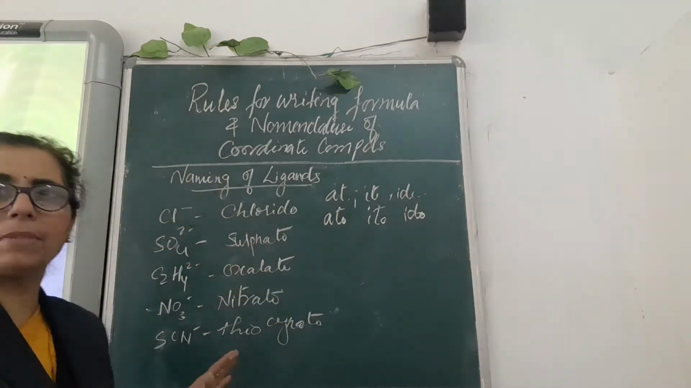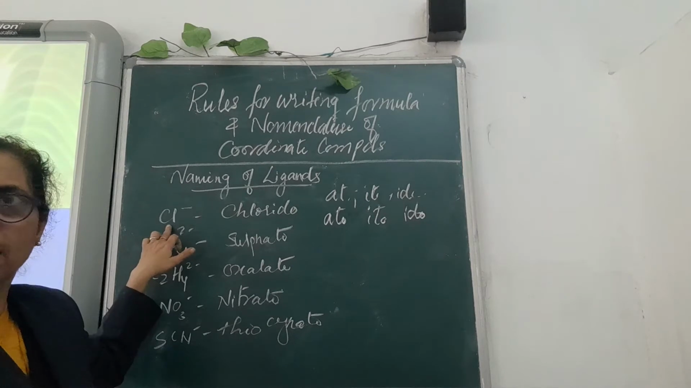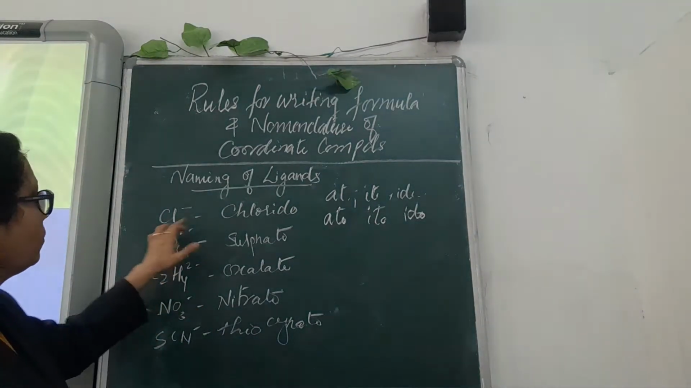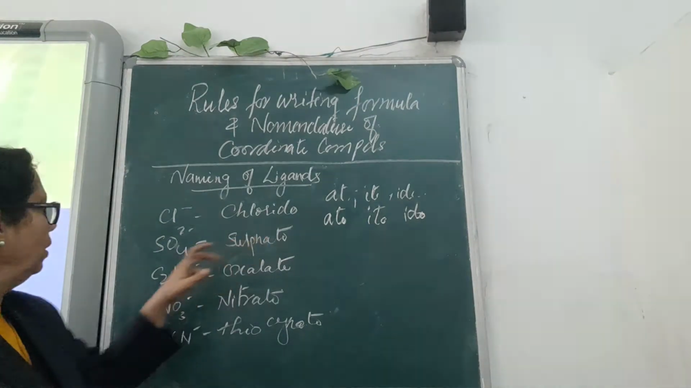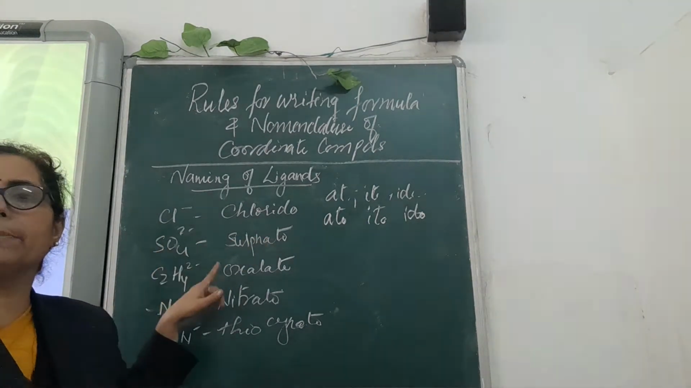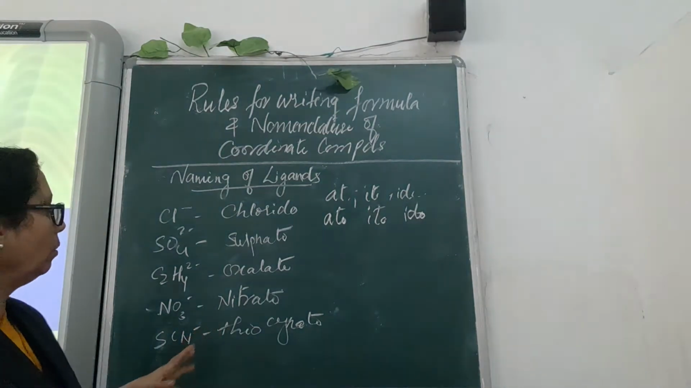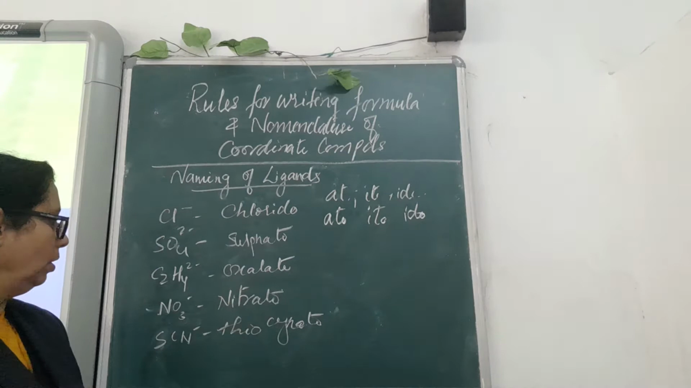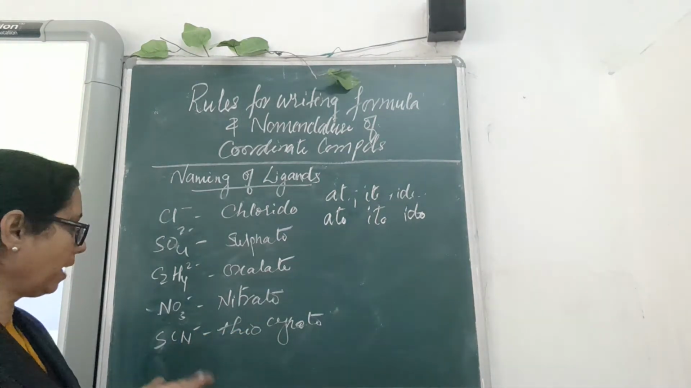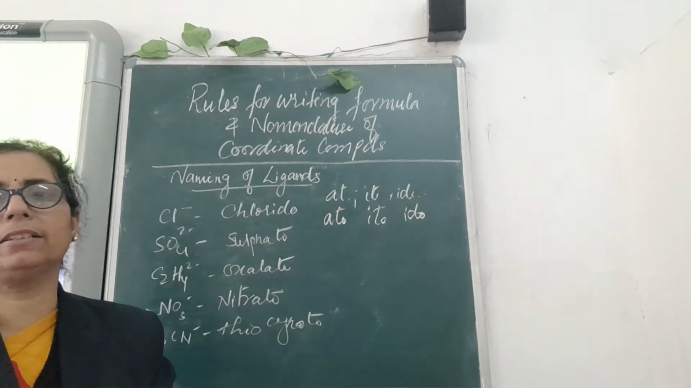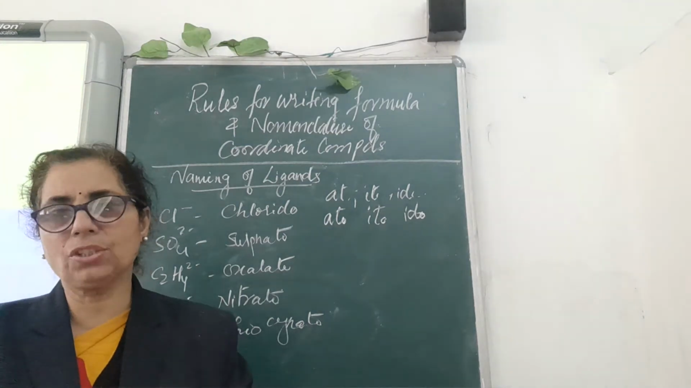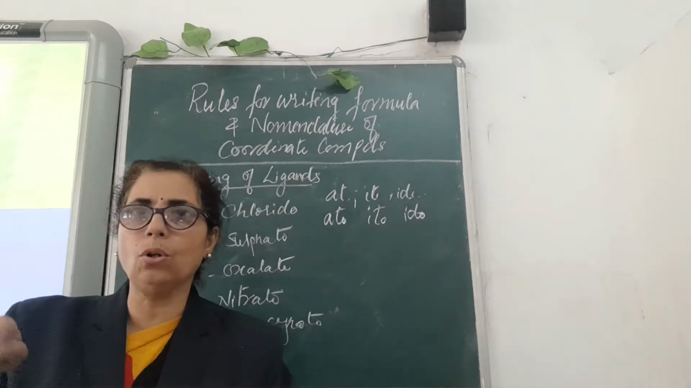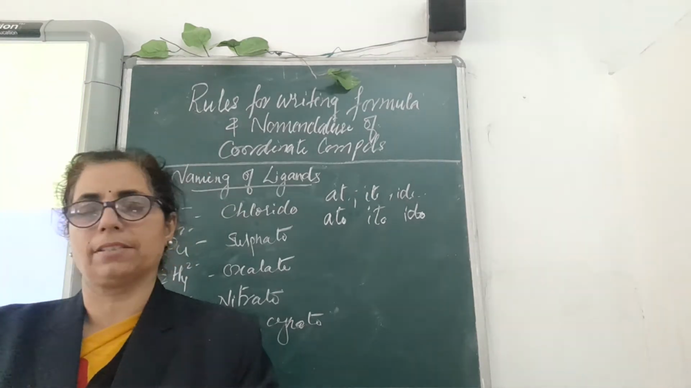Here I have given some examples, like chloride. If a chloride ligand is attached to that central metal atom, we will call it chlorido. Like sulfate, if it is attached, we will call it sulfato. Like that, the oxalate ion we call oxalato, nitrato, and thiocyanato. In this way, we will write the names of the ligands by changing the name with ido or ato, like O has to be coming in that.